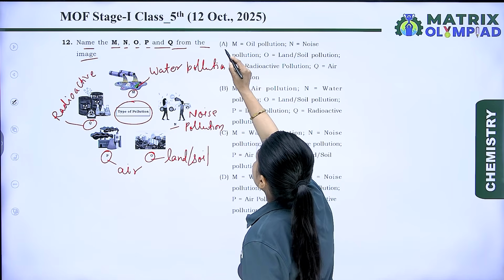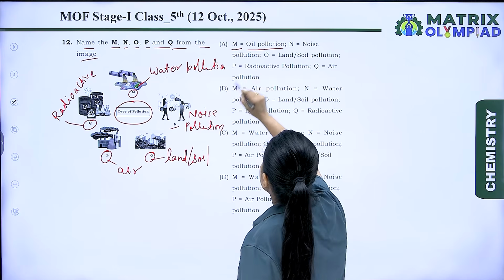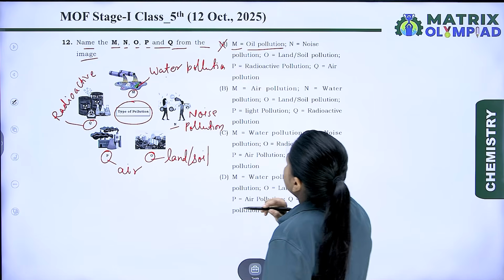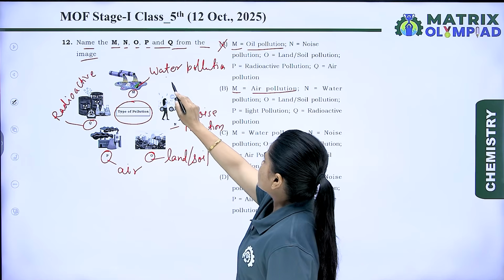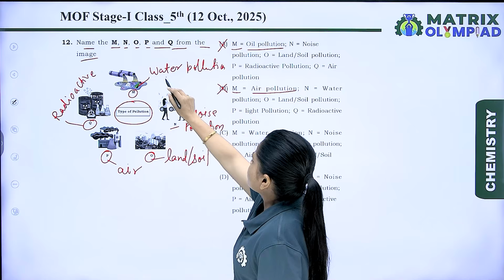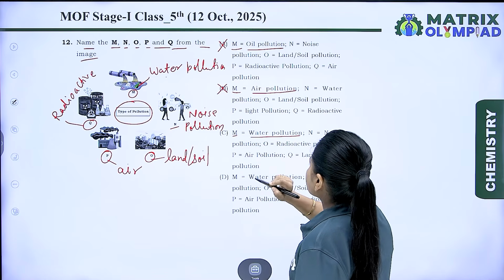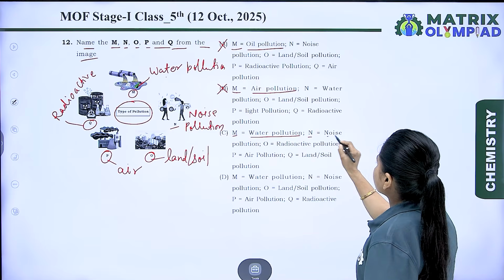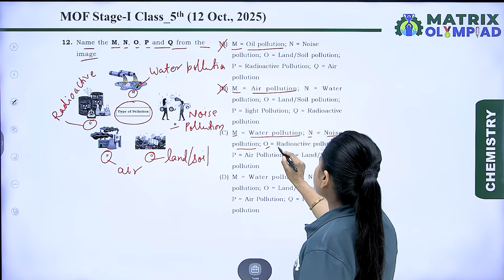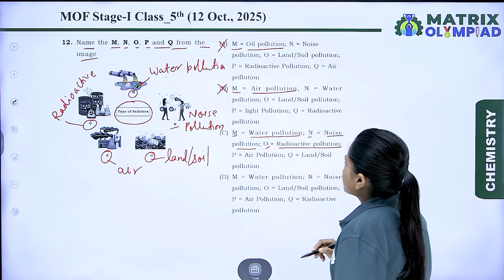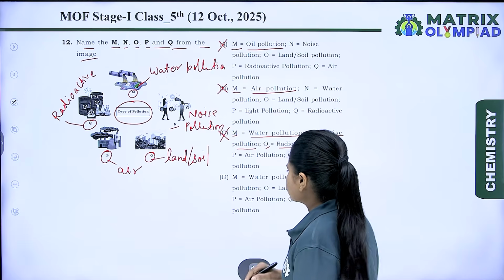A, M, oil pollution. No, it is water pollution. So option A is incorrect. B, M, air pollution. Again, it is wrong because M is water pollution. Option C, M, water pollution. Okay. N equal to noise pollution. It is also correct. But O given as radioactive pollution and it is wrong. So option C is also wrong.